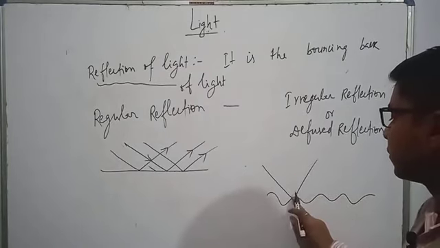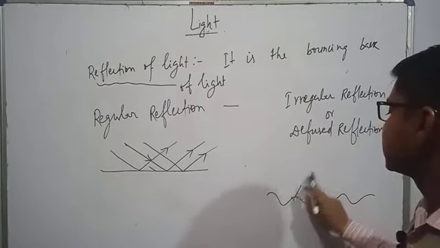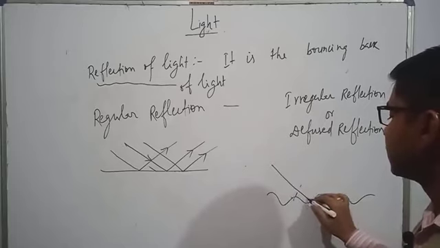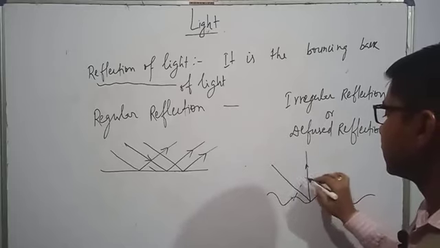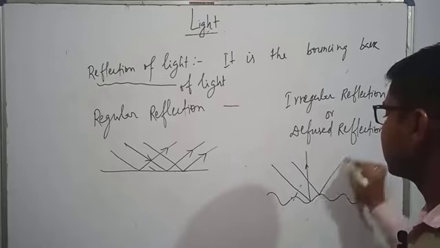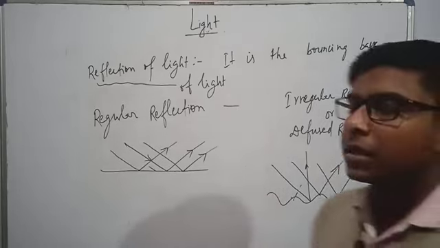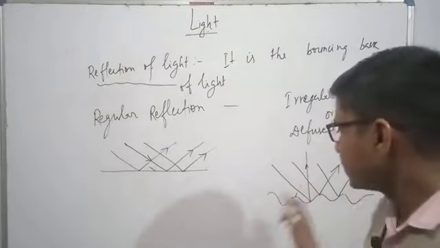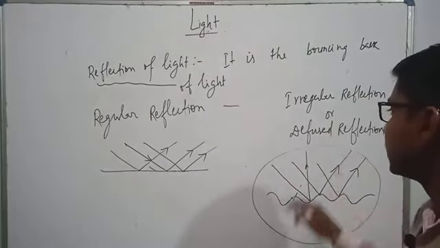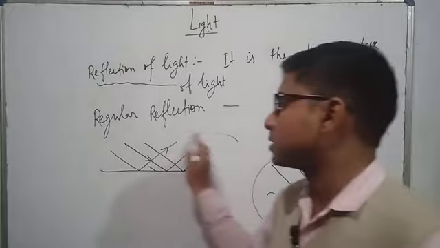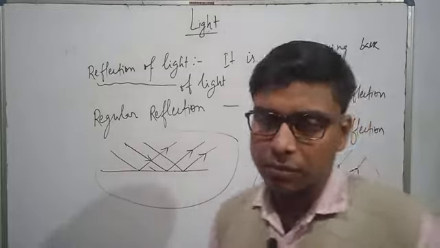If the light ray falls on an irregular surface like this rough surface, the rays are reflected in different angles. Such type of reflection is called diffuse reflection, and this type is called regular reflection.